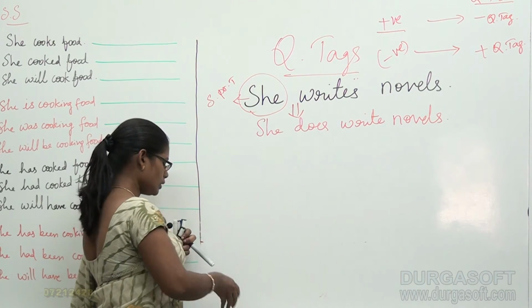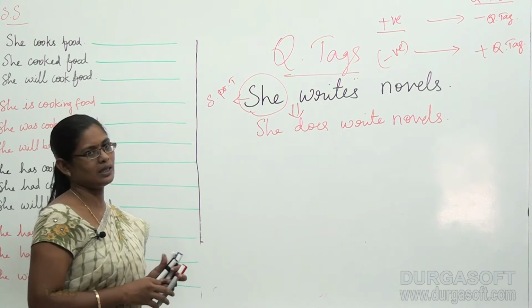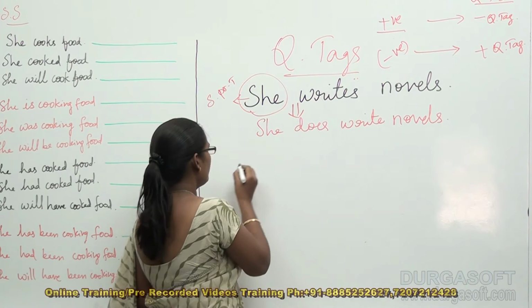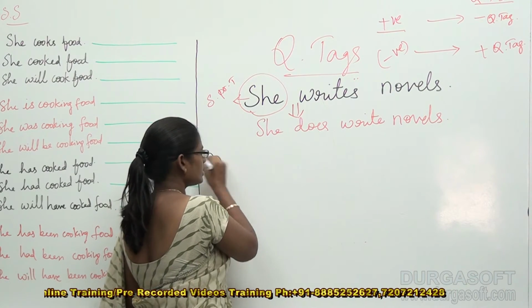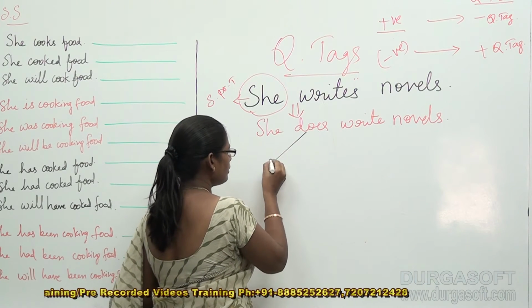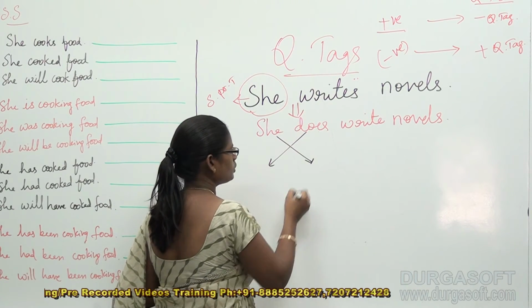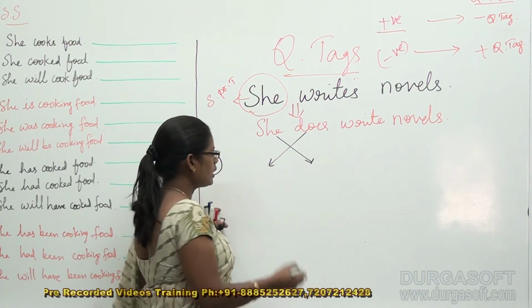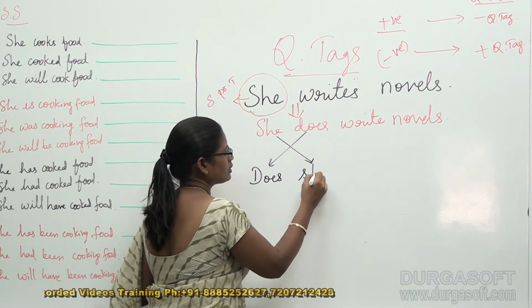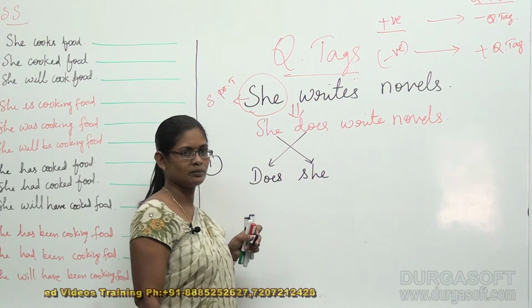Now, it's our duty to convert this into a question tag. For that, the rule is very simple. What is the first point that you have to remember? Very good. You have to interchange the places of these two particular words. Then it becomes "does she".